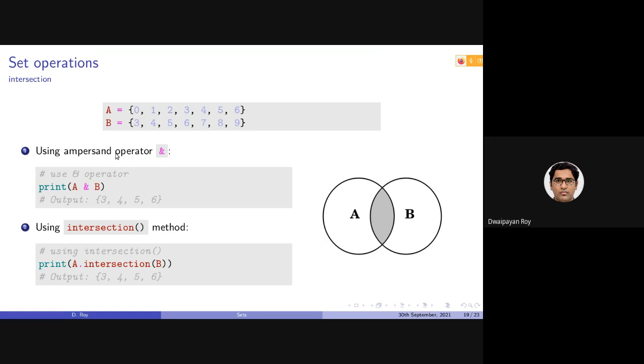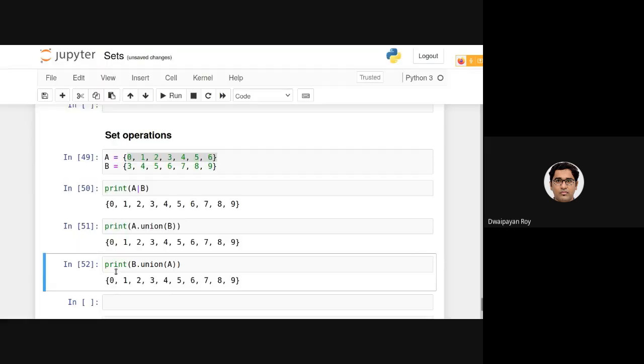Similarly, there is the intersection operation, which again can be done in two ways, by using this ampersand operator or using this intersection method or function. To do a difference, we can simply use this minus operator, using which we can get the difference between two sets, and there is also this difference function which is similar. Now note that a minus b is equivalent to a dot difference b, and b minus a is equivalent to b dot difference a. Now let's try that.